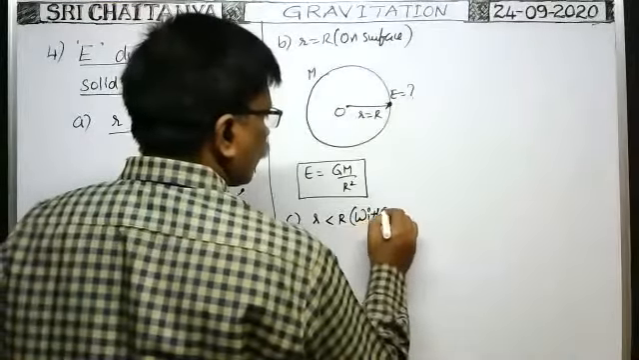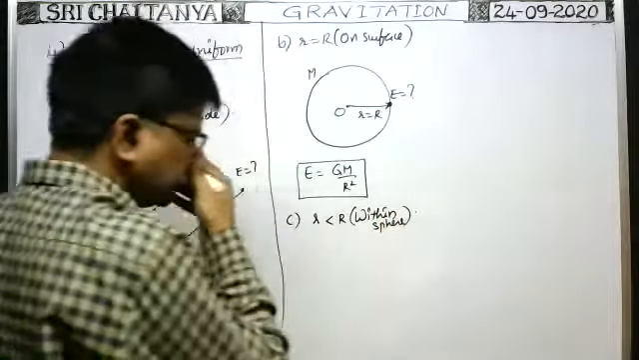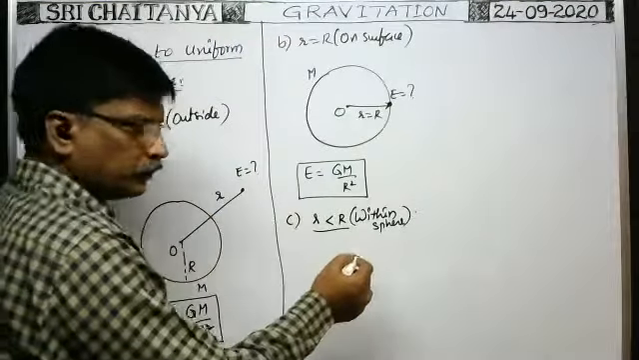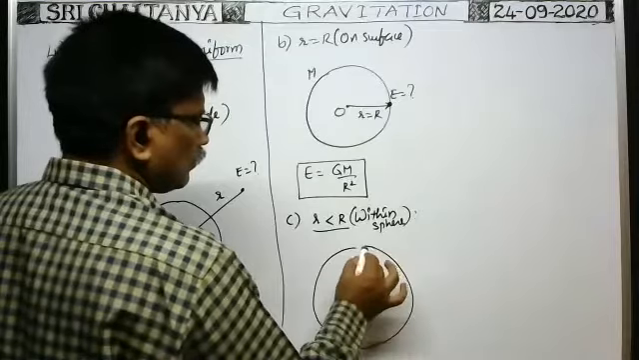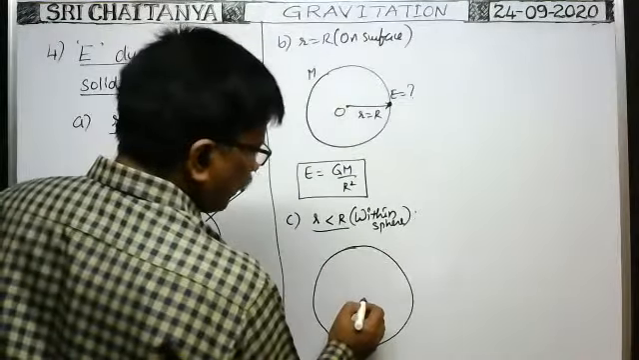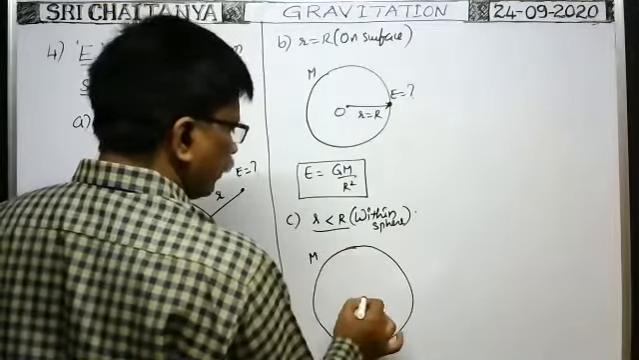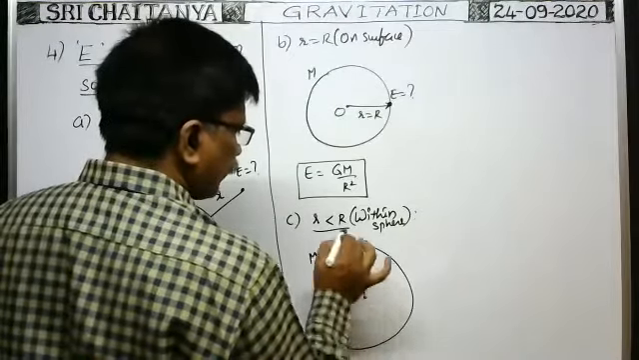Within the sphere. So now in this case, you see, it is a very, very important one. It is a solid sphere of mass M and radius R. Okay, this is the center of the solid sphere, and of course its radius is R.